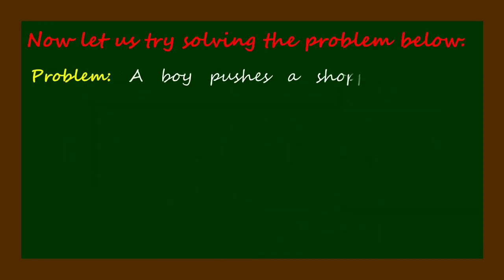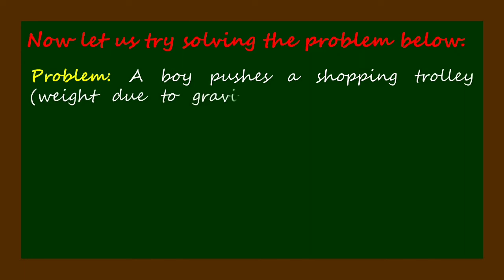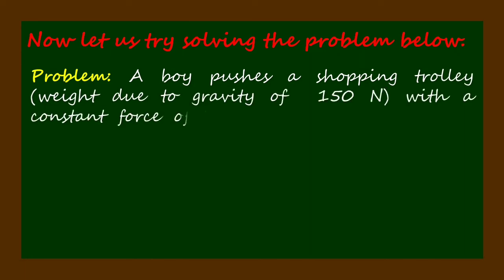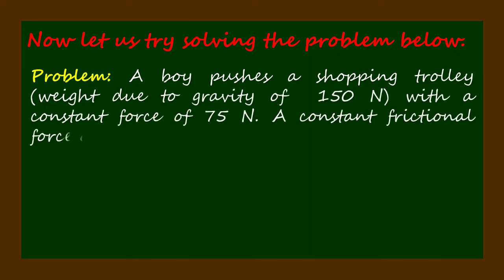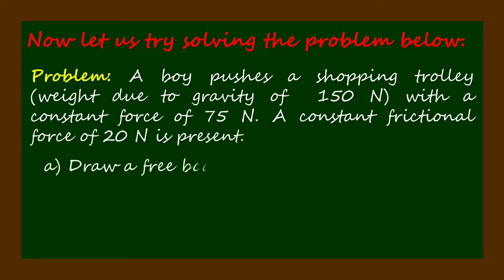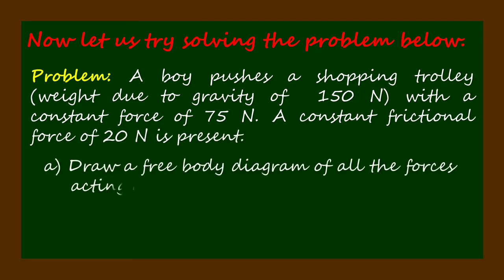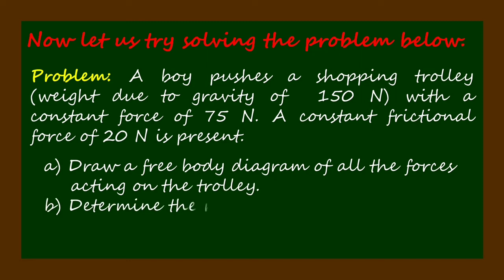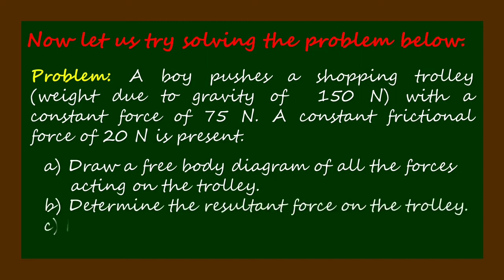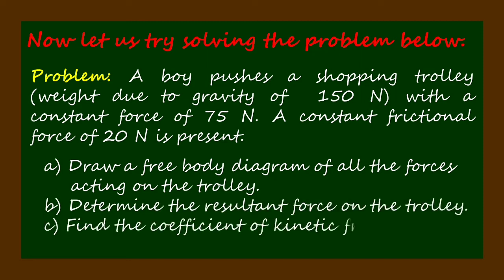A boy pushes a shopping trolley, weight due to gravity of 150 Newton, with a constant force of 75 Newton. A constant frictional force of 20 Newton is present. A. Draw a free body diagram of all the forces acting on the trolley. B. Determine the resultant force on the trolley. C. Find the coefficient of kinetic friction.